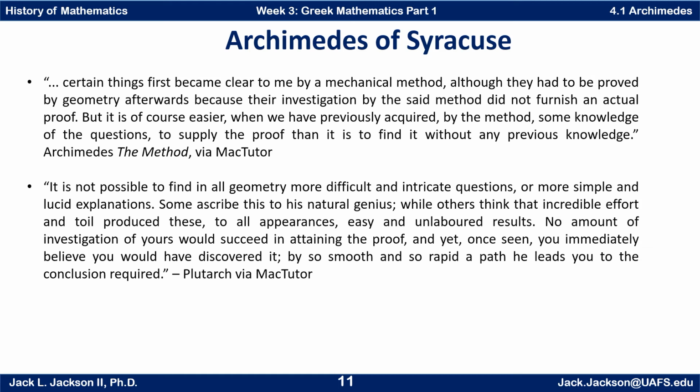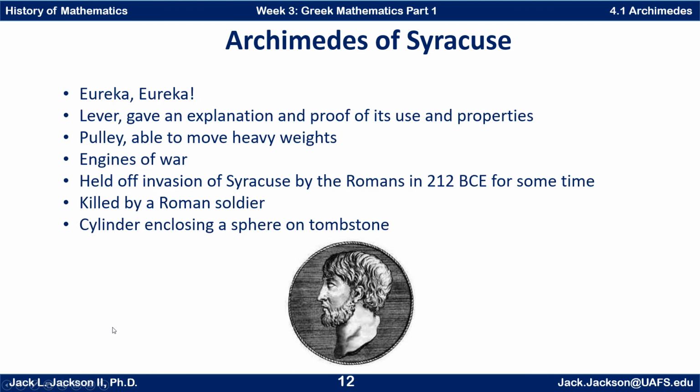So basically, he's saying there that some of the results that he found, had you been alive at the time and were trying to find him, probably not just you, anybody would have not found it. After all, we're saying he is probably the greatest mathematician of all times, or one of them for sure. And yet, he was so good at writing that up and making it clear that once you see how he did it, it just seems like, yeah, that's a pretty natural thing to do. And you can understand how he got his results.